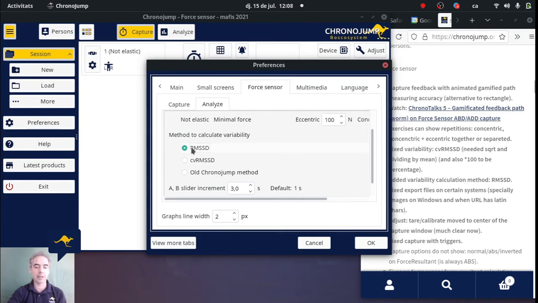And also we have now the root mean square of successive differences. This is a better index if you want to calculate the variability like an absolute value, but the other is better if you want a relative value that compares the variation with the amount of force that you are doing. So choose whatever you prefer for your kind of analysis.